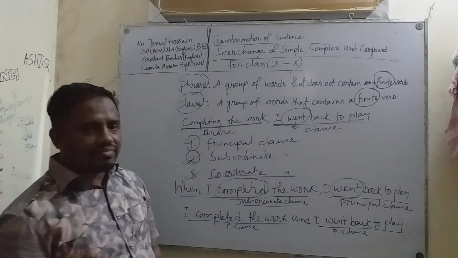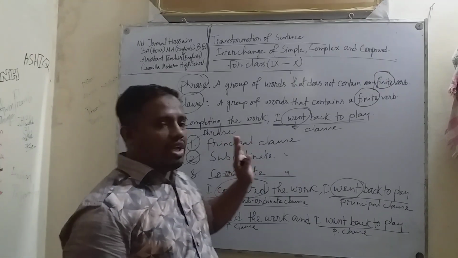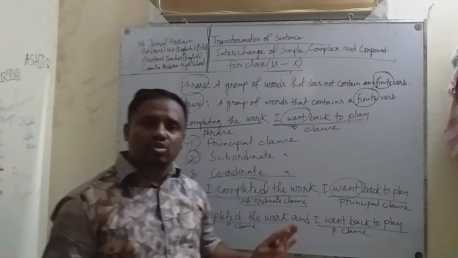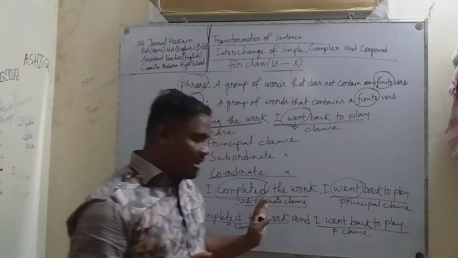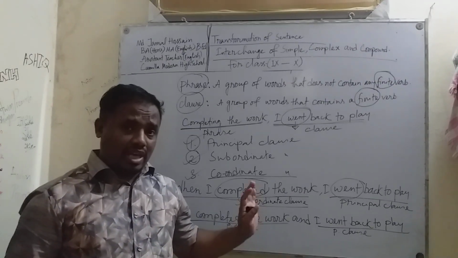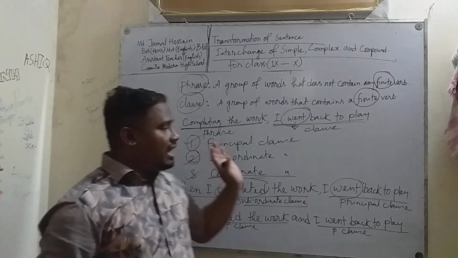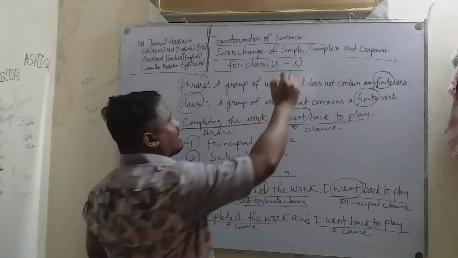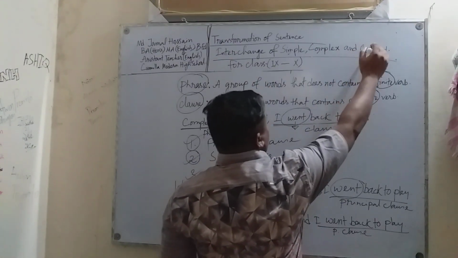I think the three clauses, principal clause, subordinate clause and coordinate clause, are clear to you, and I hope you understand. Now, according to grammatical structure there are three kinds of sentence, that is simple sentence, complex sentence and compound sentence.